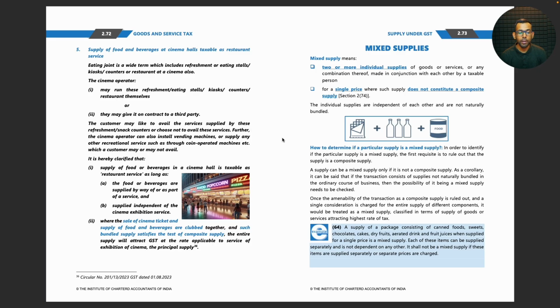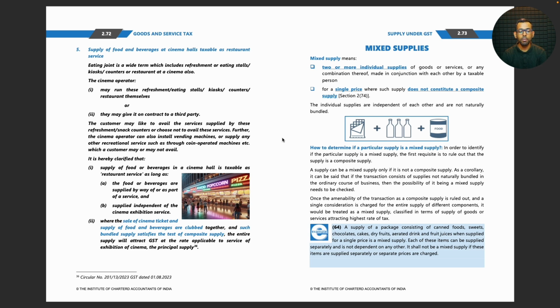It is hereby clarified that supply of food or beverages in a cinema hall is taxable as a restaurant service as long as the food or beverages are supplied by way of or as part of a service and supplied independent of the cinema exhibition service.